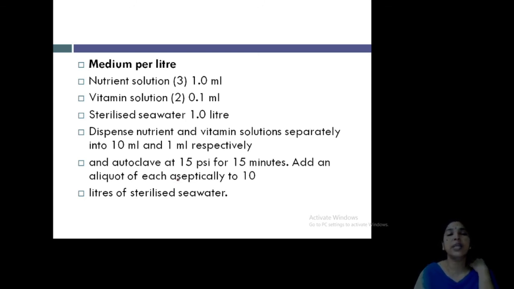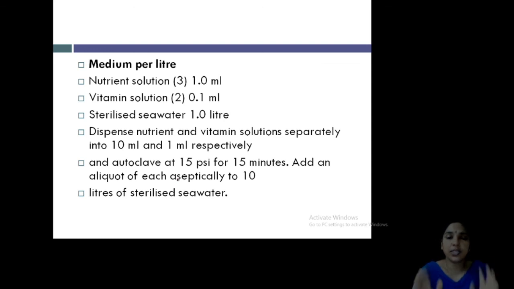Walne's medium is a very important medium commonly used for culturing algae, especially marine algae. Just go through the contents of Walne's medium; there is no need to study the preparation. It is used for culturing marine algal forms.